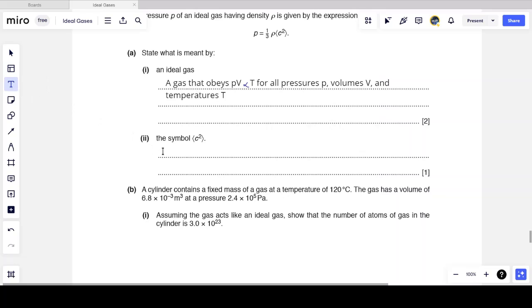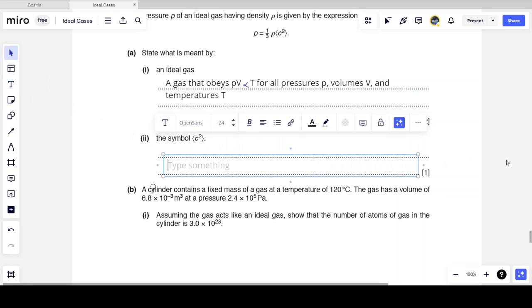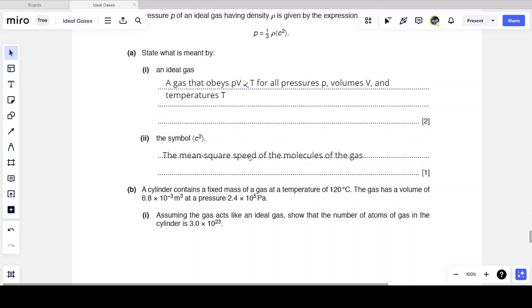And this again you know from looking at previous questions or your textbook, etc. We then want to state what is meant by the symbol c squared. Now this is very important that you state what it means in simple, correct English, because it's very easy to say mean speed squared, or mean square speed, or mean whatever. But the correct way of saying it is the mean square speed of the molecules of the gas.